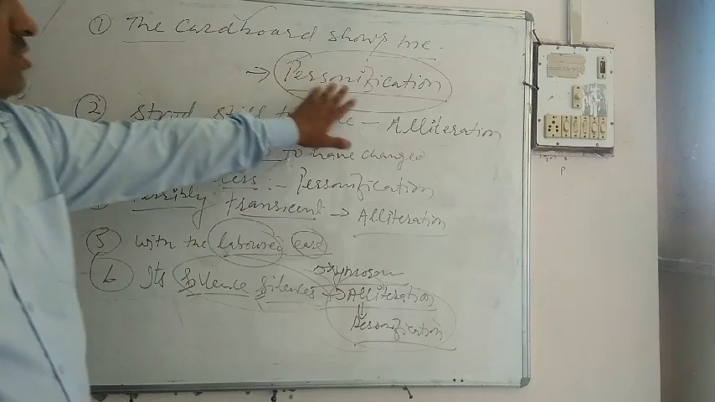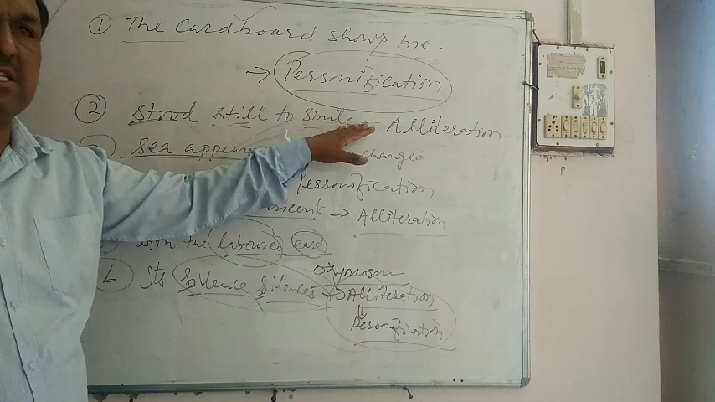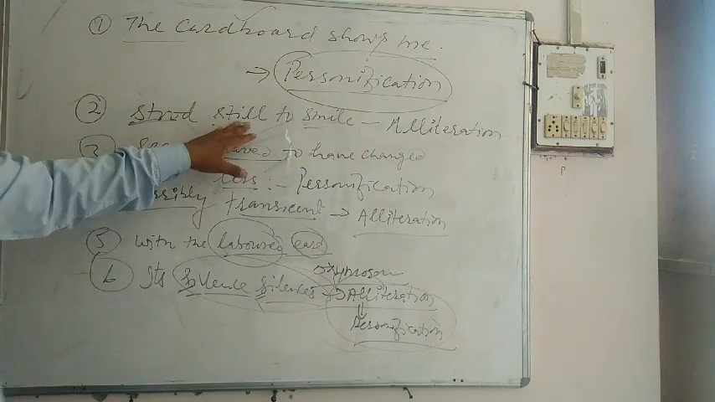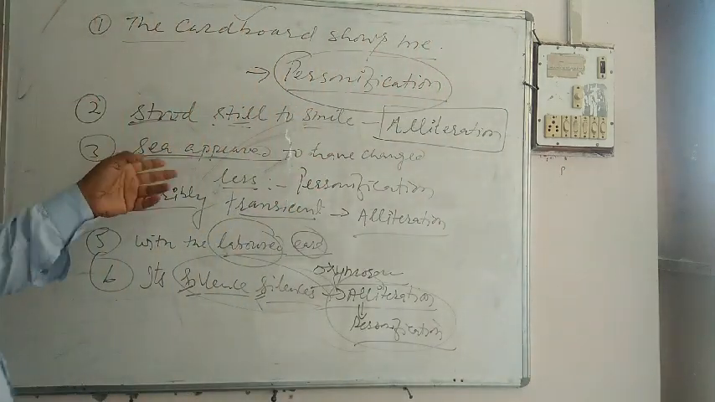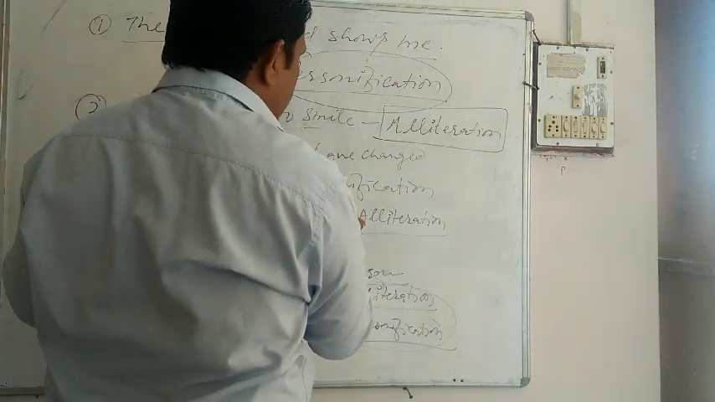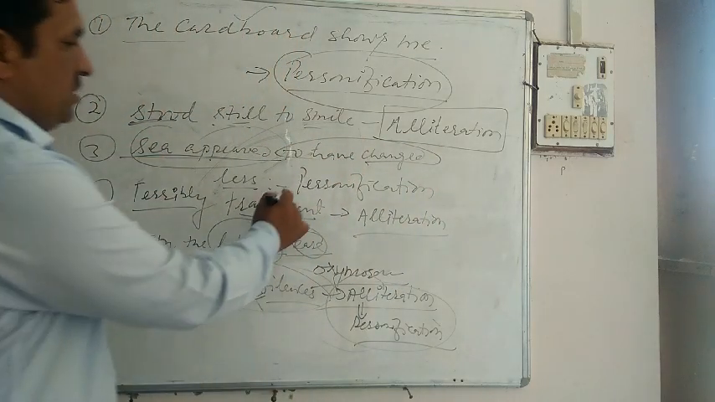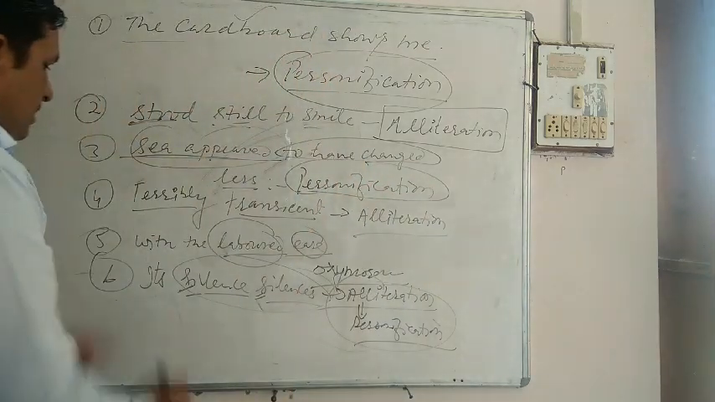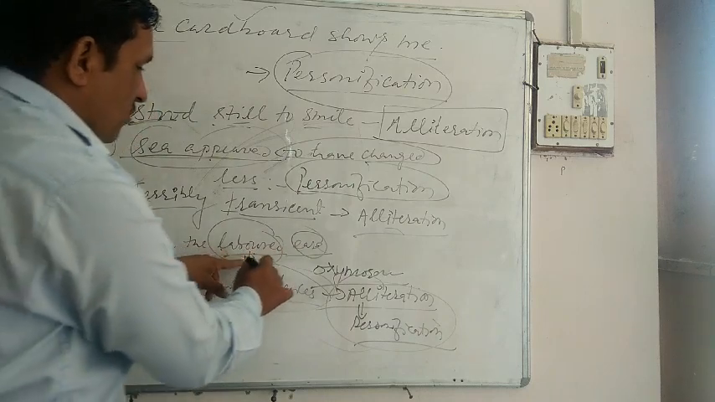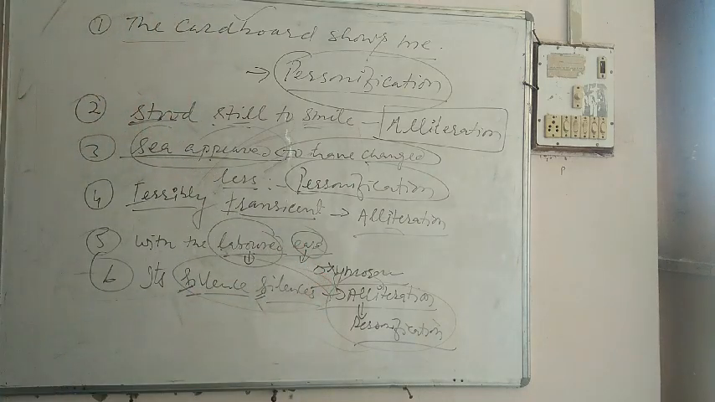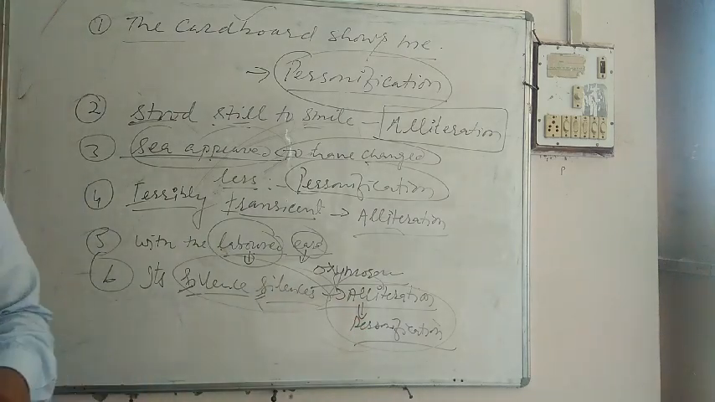So the cardboard shows me: personification. Stood still to smile: there are so many other words as well in the poem. In the same way, everywhere you have to say alliteration. She appeared: she can't appear changed automatically, but if we can only access that, here personification is used. Terribly transient: alliteration. With the labored ease: labored ease is a different opinion here, oxymoron is being used. Its silences: alliteration and personification.